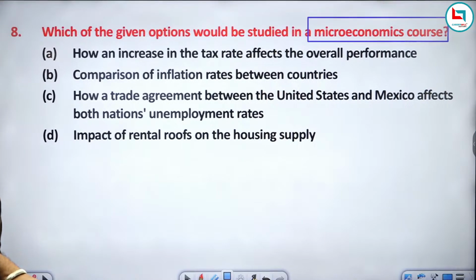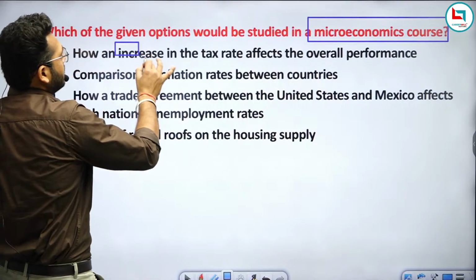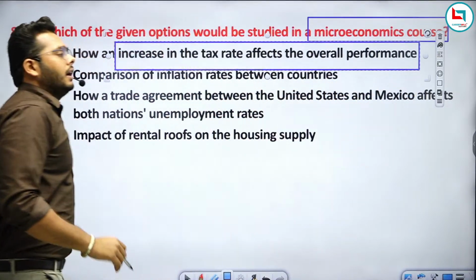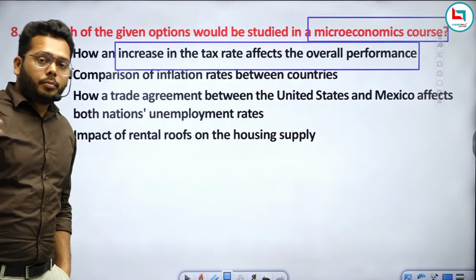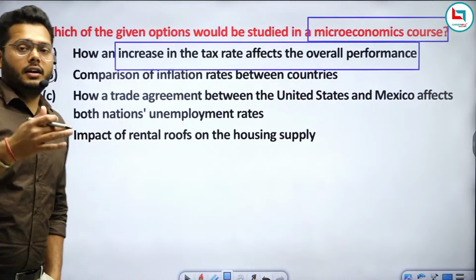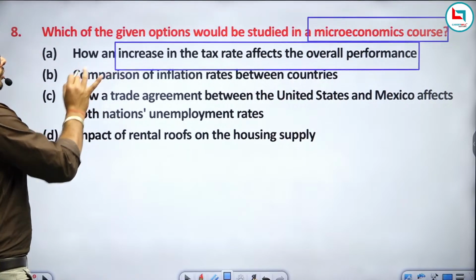So again, we need to discuss all the options. Increase in tax. Here this question is asking that an increase in tax affects overall performance. It means if we are talking about the overall performance of the tax increment, then it will impact the whole economy. Then we can say it is related to macroeconomics.